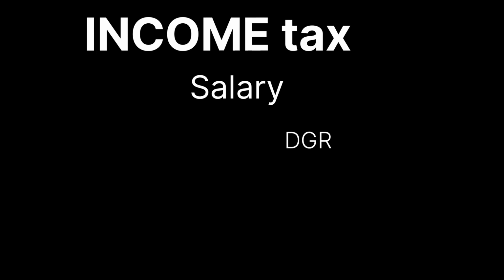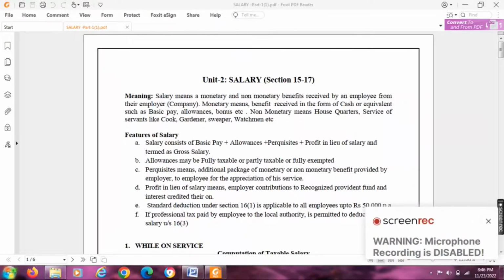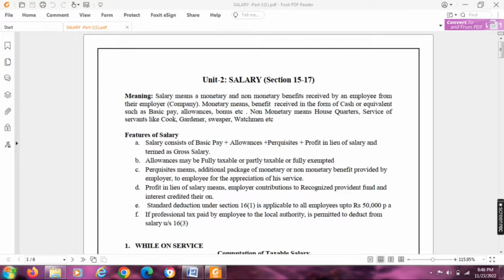Salary income computation. Sections 15 to 17 of the Income Tax Act 1961 provide the following provisions. Salary means a monetary and a non-monetary benefit received by an employee from their employer. Monetary means benefit received in the form of cash or equivalent, such as basic pay, allowances, bonus, etc. Non-monetary means house quarters, the service of servants like a cook, gardener, sweeper, watchman, etc.